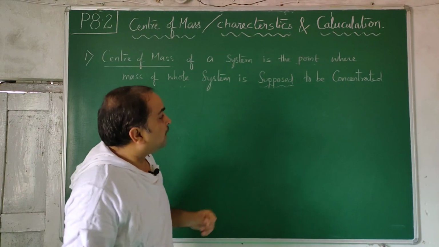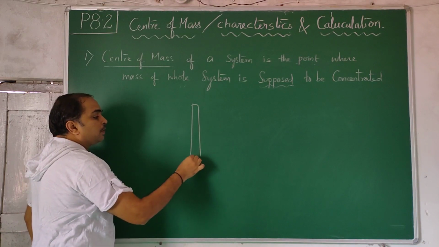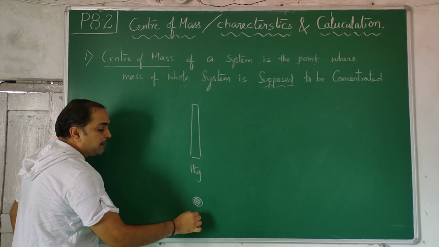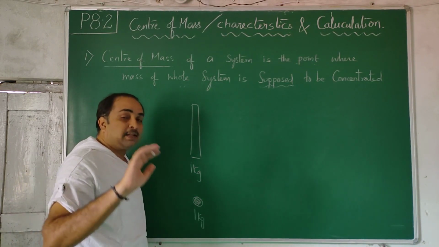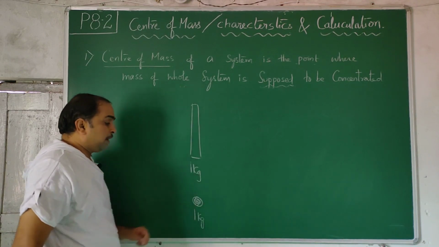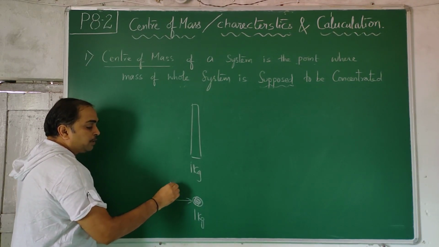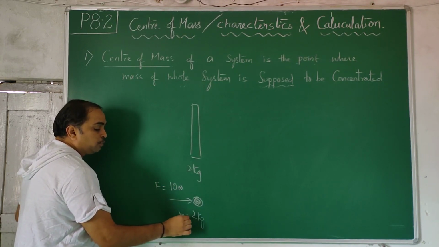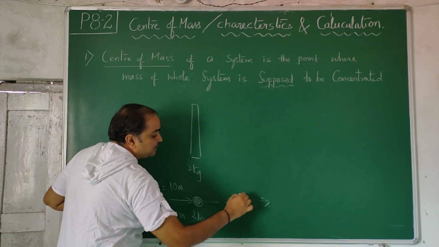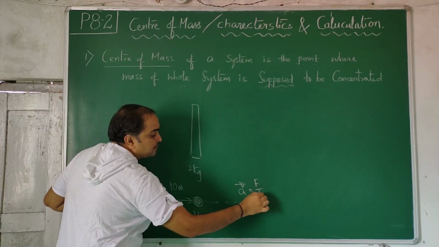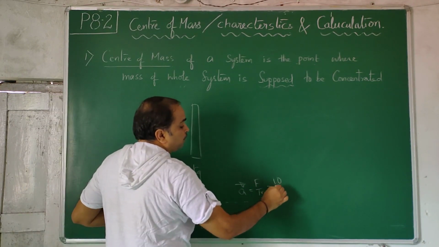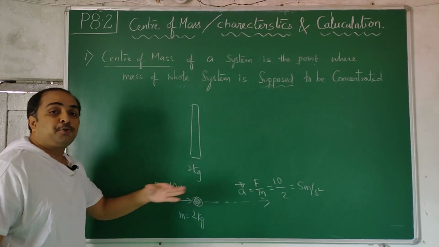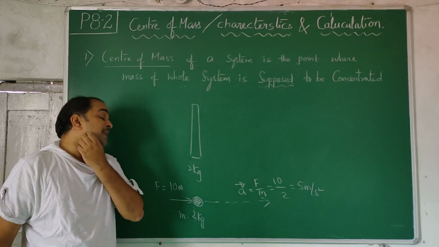What is that physics supposition? Now we will understand. You have a 1 kg scale, and you have 1 kg point mass. A point mass you will not have, but let us have a very concentrated heavy mass, 1 kg mass. Now I apply a force of 10 newtons. Let us take just 2 kgs. A force of 10 newtons on a mass of 2 kgs accelerates it and it goes straight like this. And acceleration is force by mass. The force is 10 newtons, mass is 2 kgs, so it will accelerate at 5 meters per second square. You can use v = u + at, positions, velocity gained, everything you can calculate.